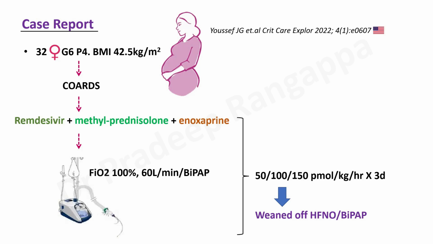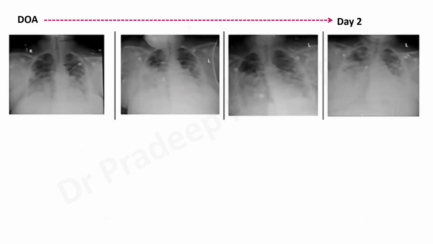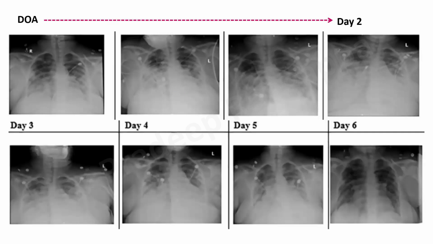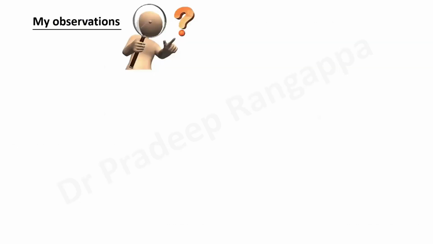A case series, a case report, and maybe 3 trials, as you see, 1 from India and 2 from US. But some of the observations I would make. This is the X-ray of this pregnant lady from day 2, the ARDS, the way it looked, and how it progressed to day 6 with a good radiological resolution.